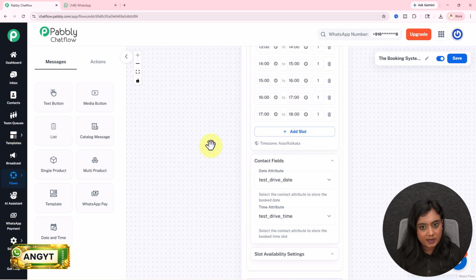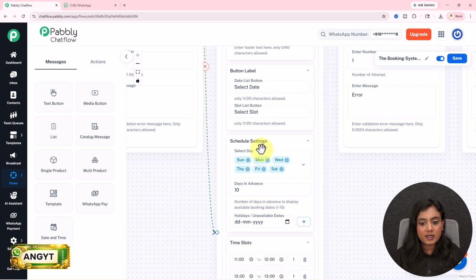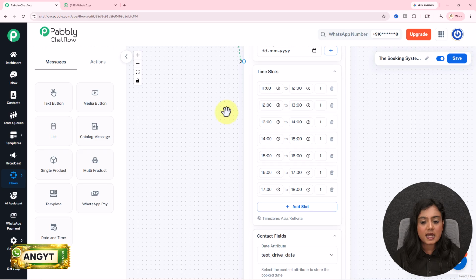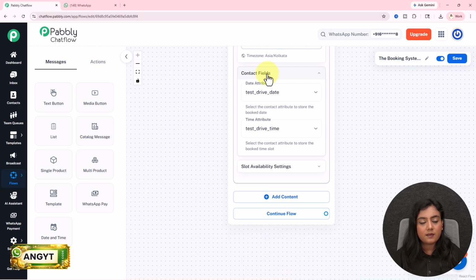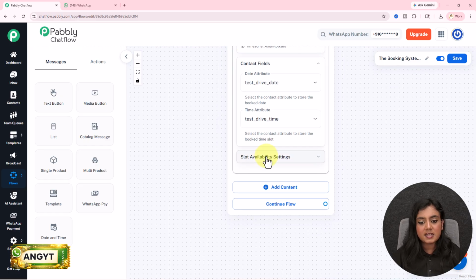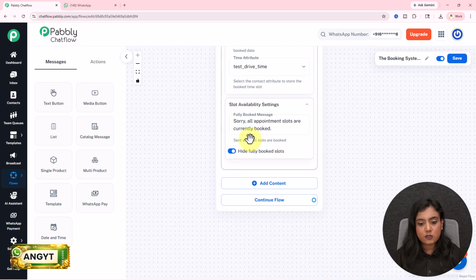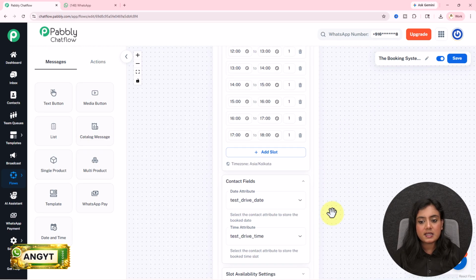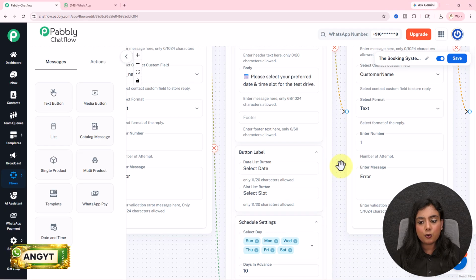Now after that, I want to save the date as well as the slot inside my Pabbly Chatflow account. For that, we have the contact custom fields. I've created one field in the name of test drive date, other one is test drive time. So date and time will be saved in this specific contact field. And last is slot availability. This message will be forwarded when all slots are booked. So this is the entire date and time node right over here.